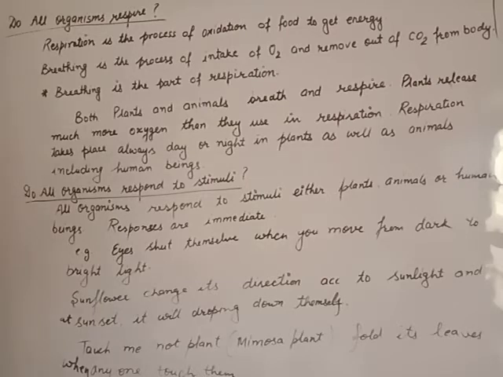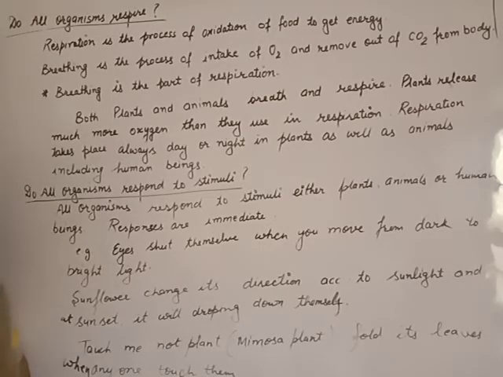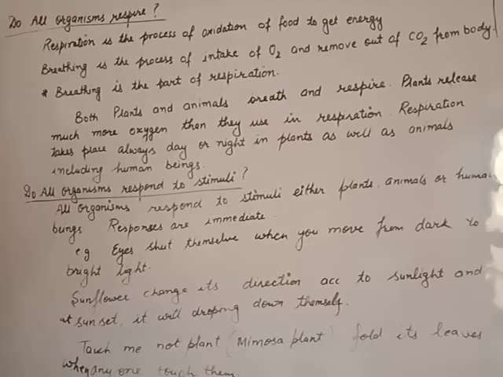Clear? Beta, the process of breathing in all animals is similar, either birds, animals or human beings. We observe an animal or human being taking rest. How will you identify whether that person or that animal is living or not?